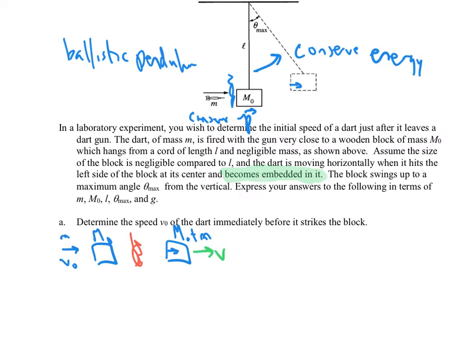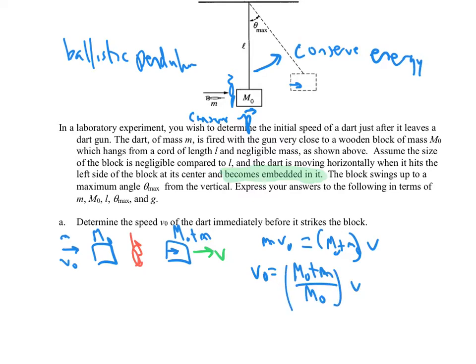We don't know v, but if we knew v, then life would be easy, because we would be able to say that little m times v0 equals their sum times v. So v0 is m0 plus little m over little m, all times v.